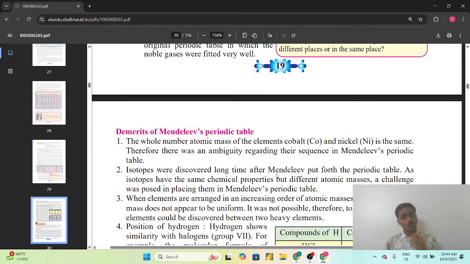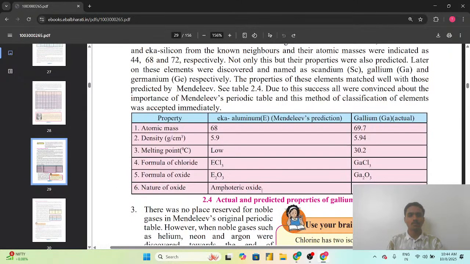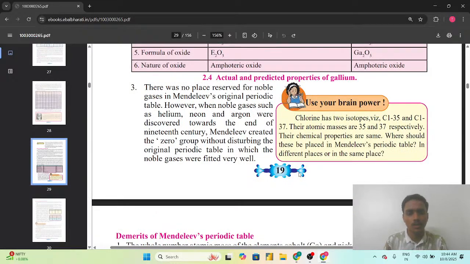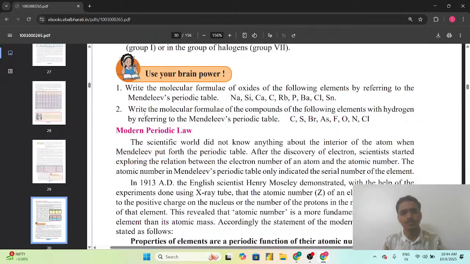So these were the merits and the demerits of Mendeleev's periodic table, and these are extremely important. We should know this, because many times it gets asked in the exams also. So we have to remember this.